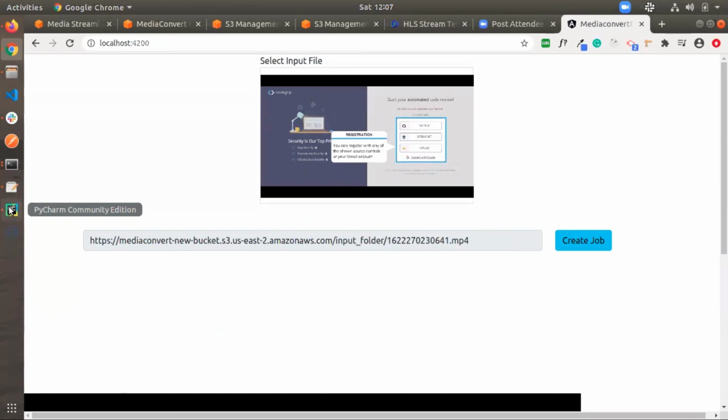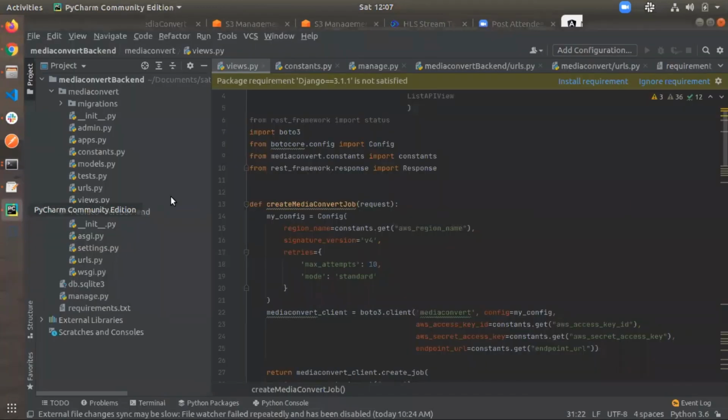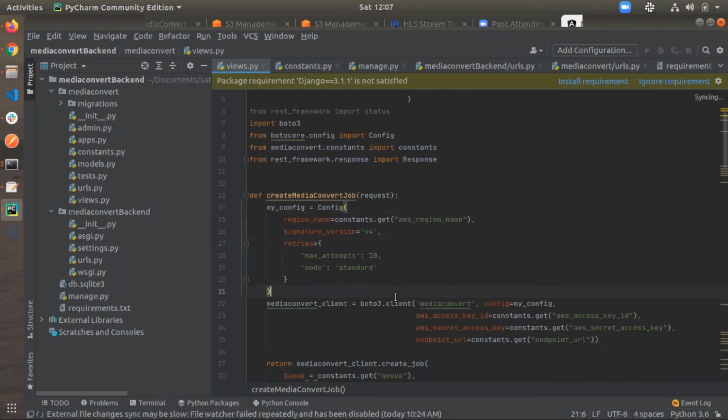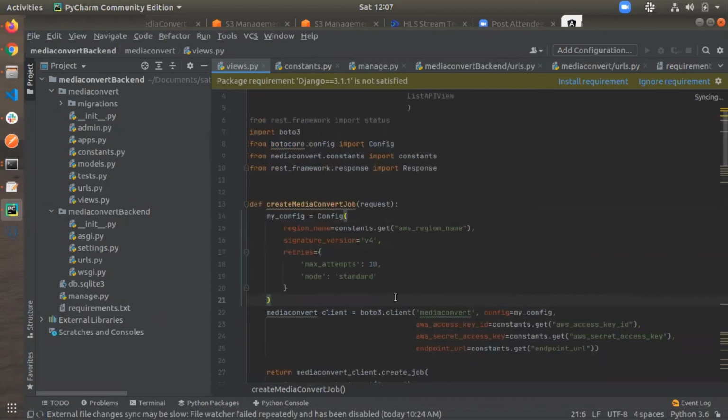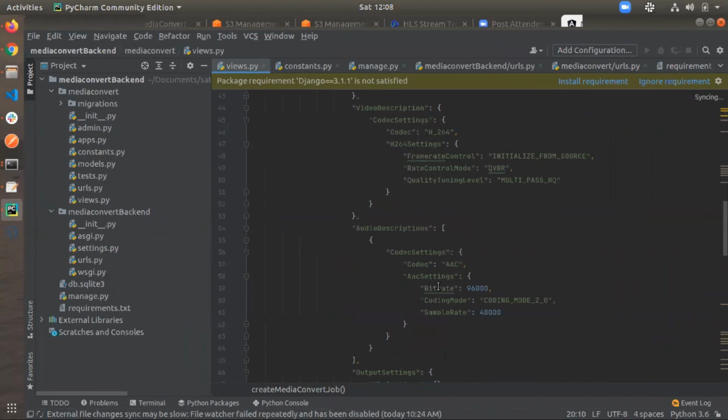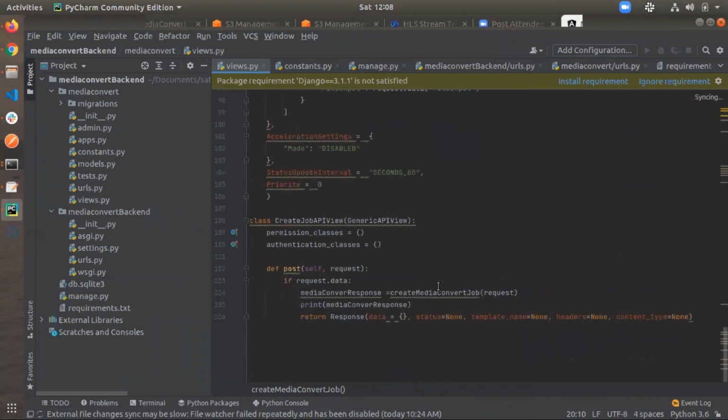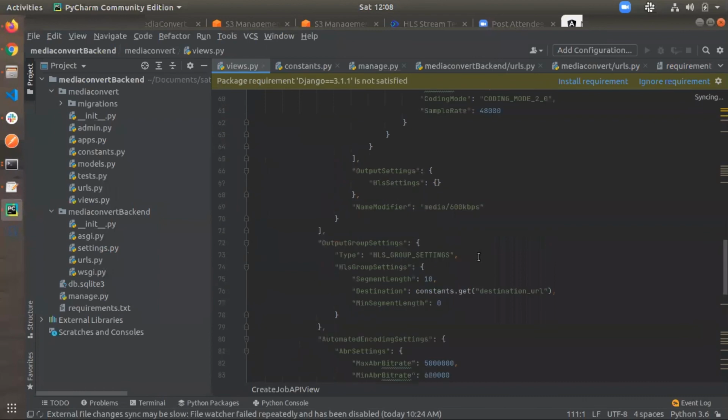I will show how the backend is integrated. For the backend, I used Django with Python. For Python, we have used Boto3, which is used to connect with AWS. After that, I created an API. After every call, I am calling this create media convert job. So I will show the settings.